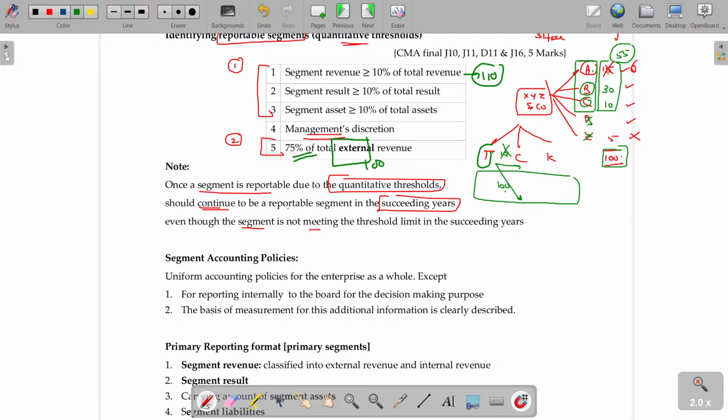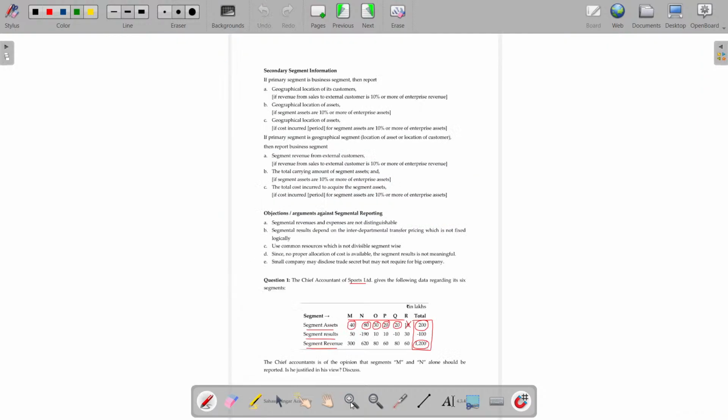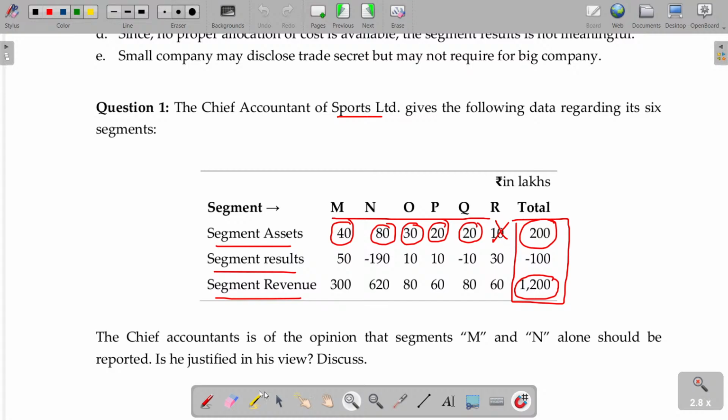Is that clear? Hope you will be now able to understand. For the first case, segment revenue means the revenue due to selling goods outside as well as transferred into the other segment. Now, 1200, so 120 and above. M is a reportable segment, N is a reportable segment, O, P, Q, R are not reportable segments.